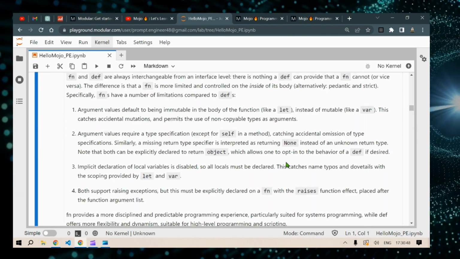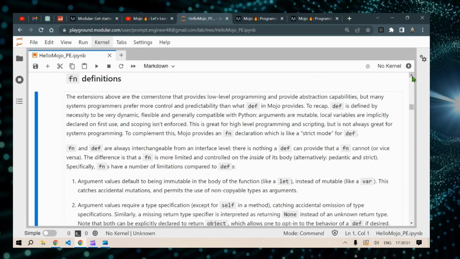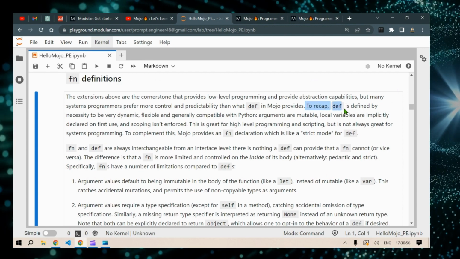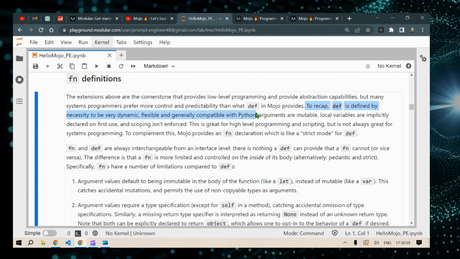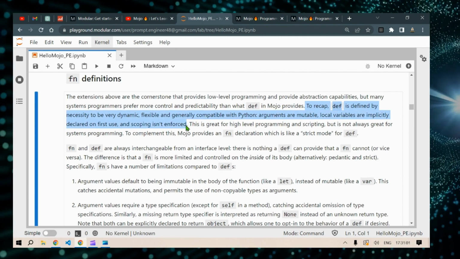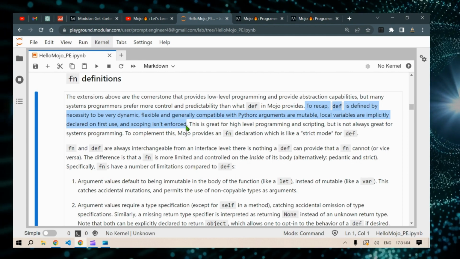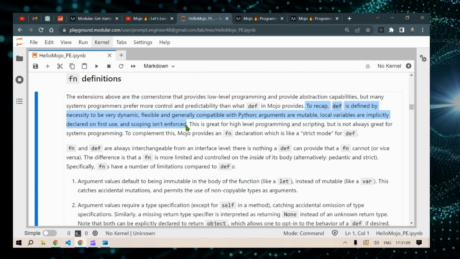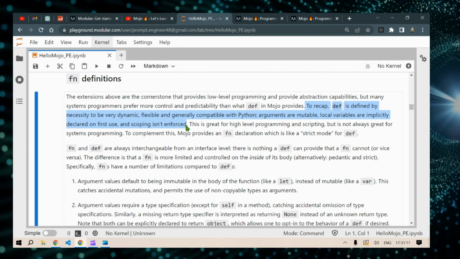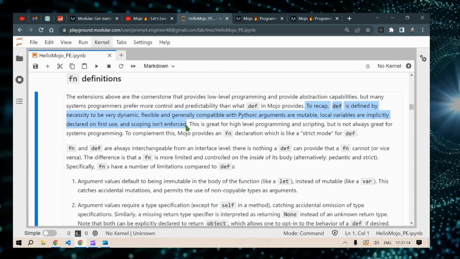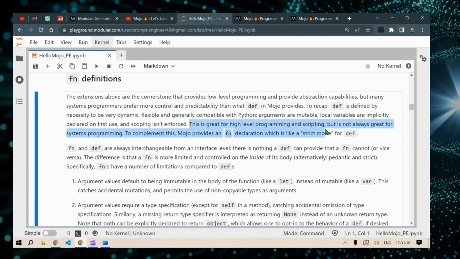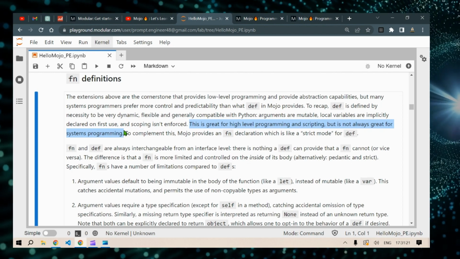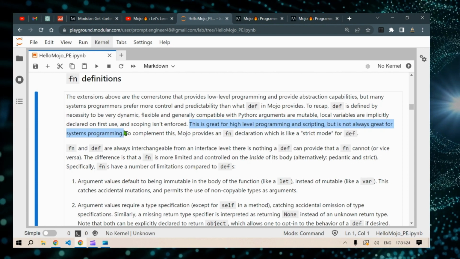To begin with, let's take a closer look at the def statement in Python. When we say def or define in MOJO, def is designed to be highly dynamic, flexible, and compatible with Python. Since MOJO is a superset, it adopts def as well. The def allows mutable arguments, implicit declaration of local variables, and lacks strict scoping enforcement. These characteristics make def excellent for high-level programming tasks and scripting. However, they may not always meet the needs of system programmers who desire more control and predictability.